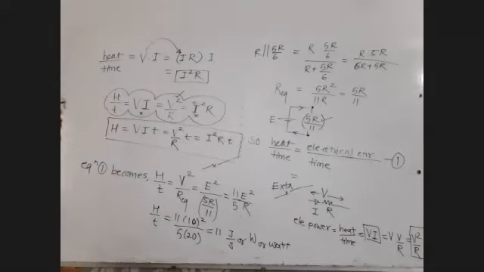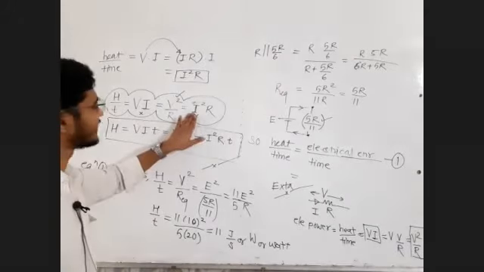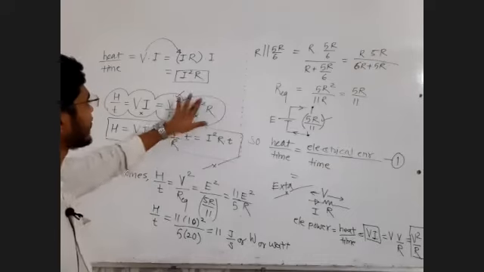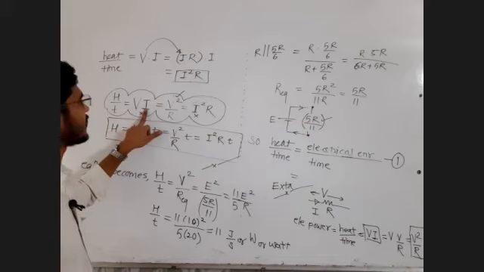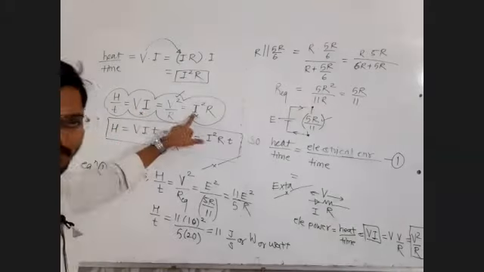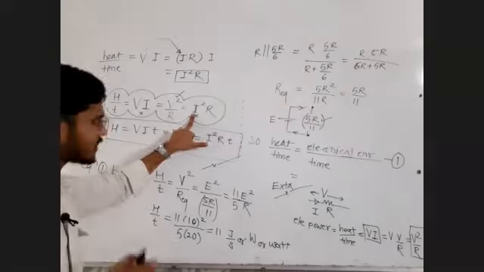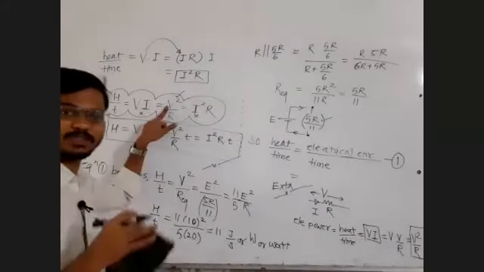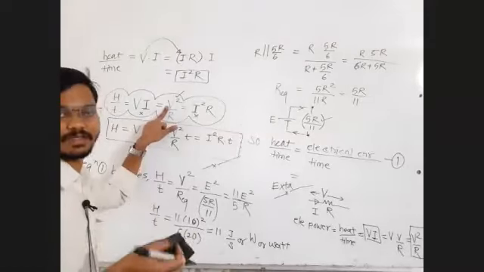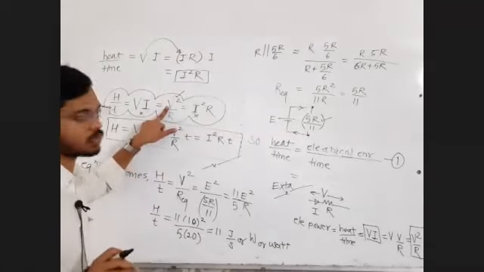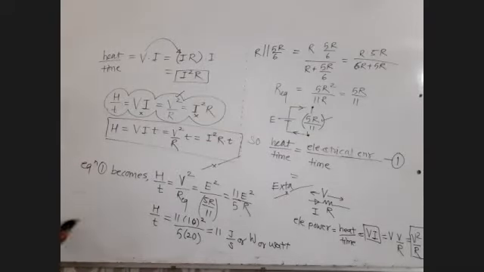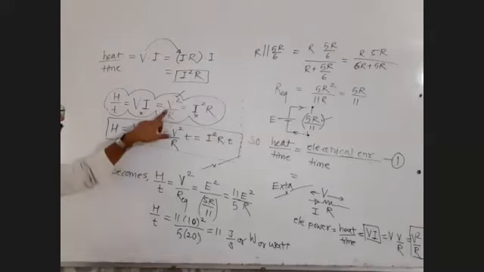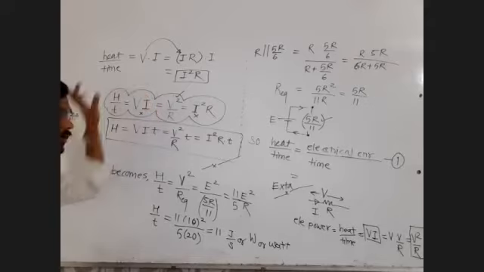Yes, they are similar. If you replace this current by omega, you will get the same answer. R omega square, v square upon r, and v omega. But for that you have to replace this current by omega, which has no analogy as such. And this potential difference v, you are taking it as velocity. Again, it has no such analogy. Okay, analogy, ओके, हे पोटेन्शियल डिफरन्स आहे, तिकडे वेलॉसिटी आहे.